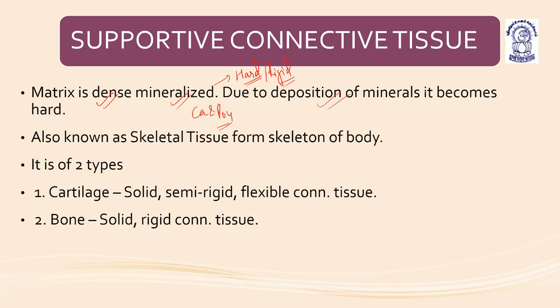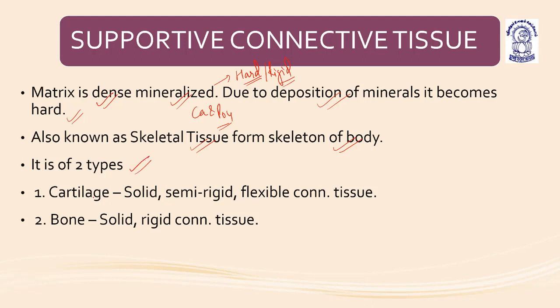It is also known as skeletal tissue or the skeleton of the body. This is the category in which the matrix has deposition of different salts of calcium and phosphorus, which leads to hardening of the matrix.